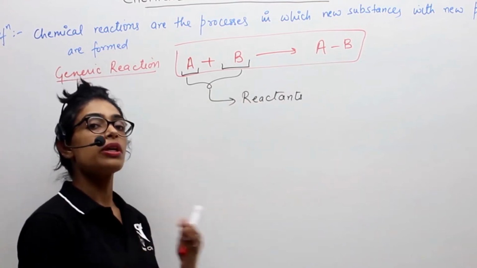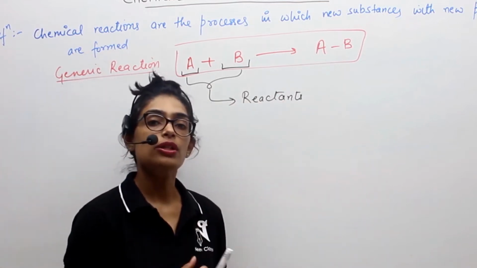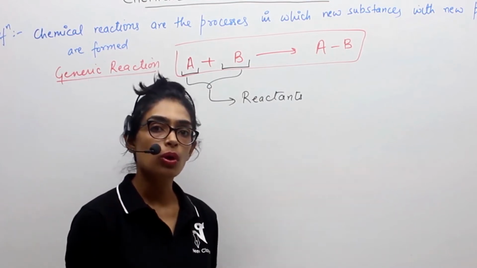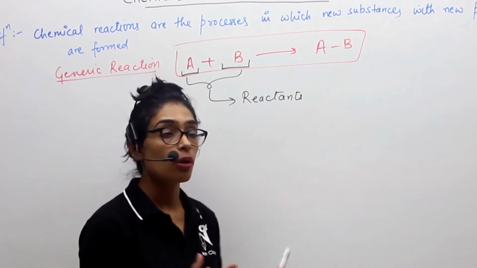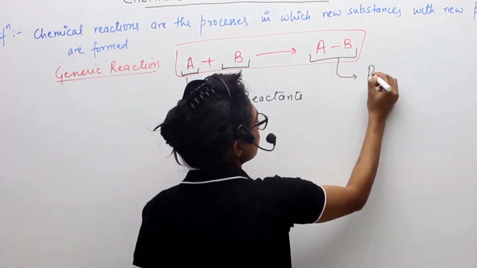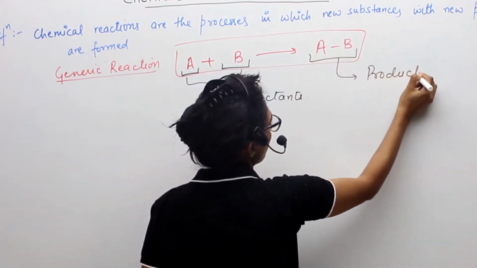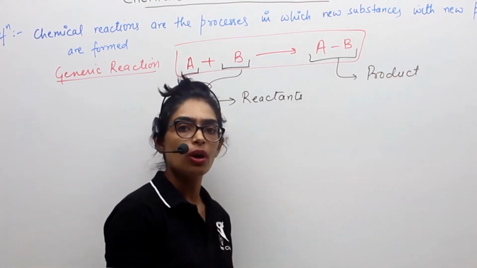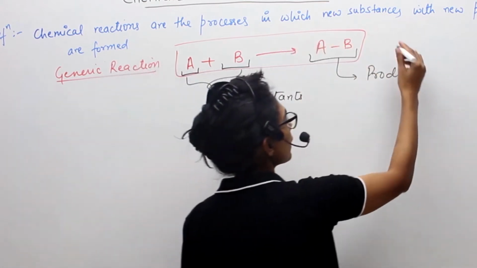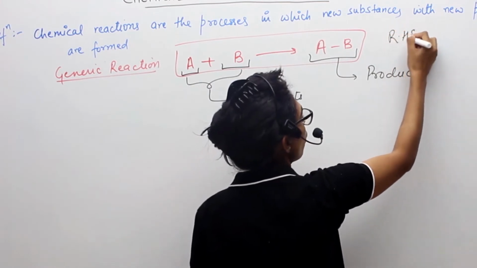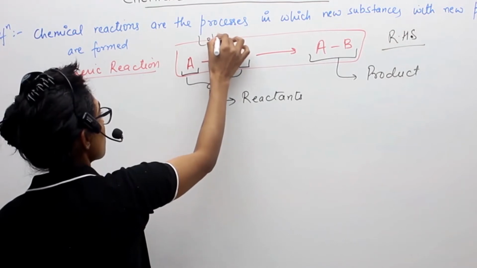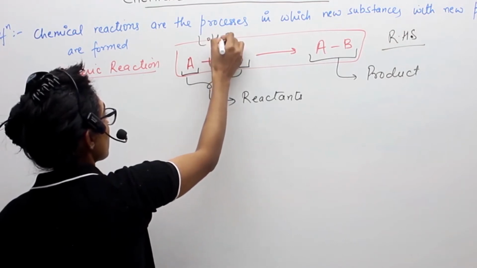And after the chemical change has happened, meaning when the new bonds have formed and the older bonds have been broken and the new substance has formed, that new substance is called the product. There can be one product, there can be multiple products formed after the reaction. So what is written on the right hand side is always the representation of products, and the left hand side is always the representation of your reactants.